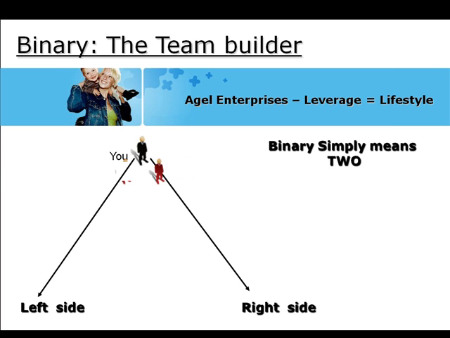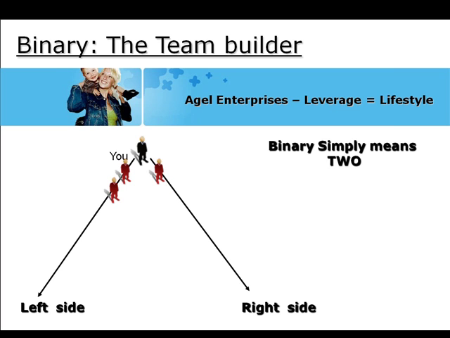So for this demonstration, the people in red, and we'll say they're men for the demonstration, are your personal contacts. They're your team members. So your third person can either go on the left side or the right side. In this particular instance, we've got one on the left and one on the right. So you now have four people that you've personally introduced to the business. Incidentally, your top two people have actually got people placed underneath them, which is quite exciting in this program.